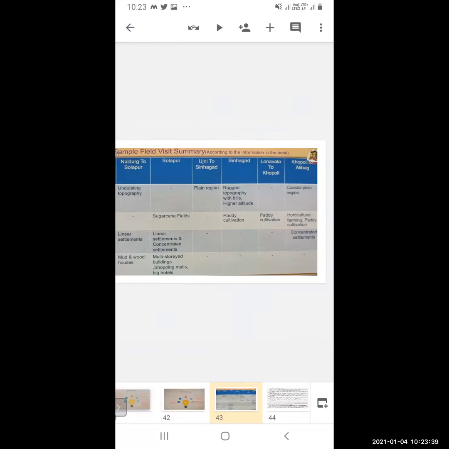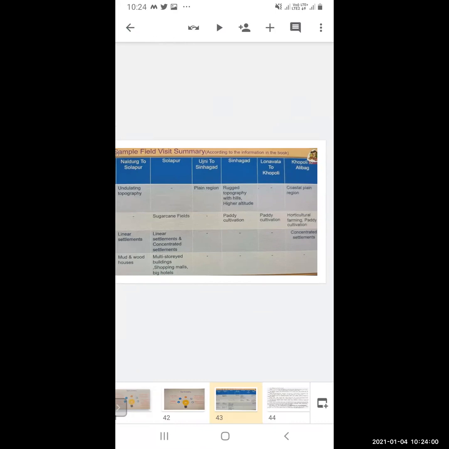From Naldurg to Solapur, undulating topography is there. Then from Ujli to Siagarh, plain region. Then Siagarh has rugged topography, with hills and higher altitudes we have seen. Then Khopoli to Alibag, coastal plains are there. Alibag is near the sea, so coastal plains we have seen.